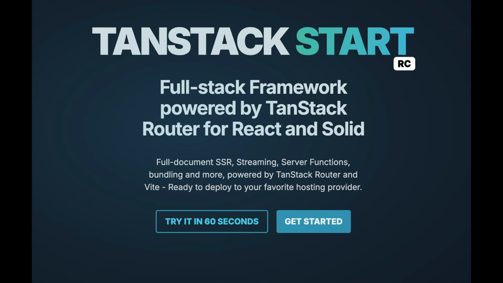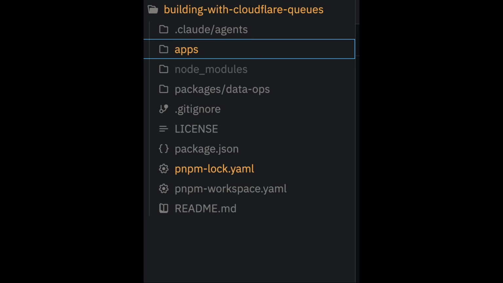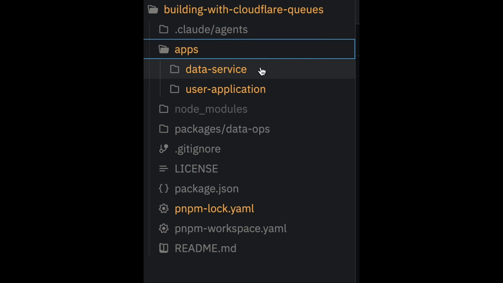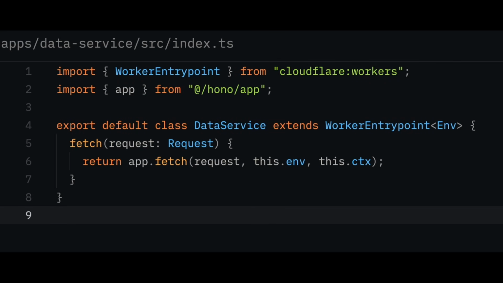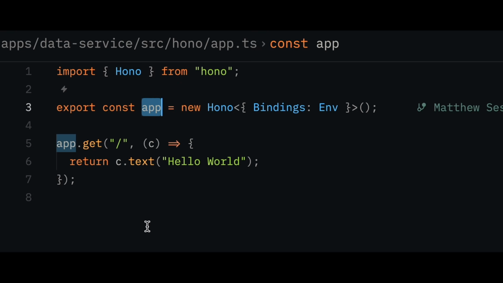We could build out the consumer logic inside of our Tanstack Start application and deploy them as one deployable, but I typically like to move the consumer over to a separate service called the data service. The data service is designed to be very simple and lightweight. We create a class that extends the worker entry point and out of the box has a fetch handler that just passes off a fetch request to a Hono API.